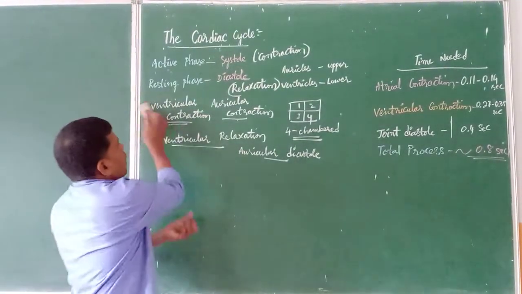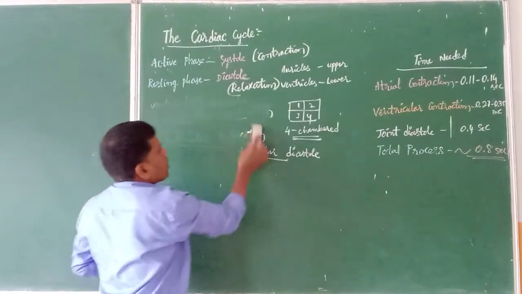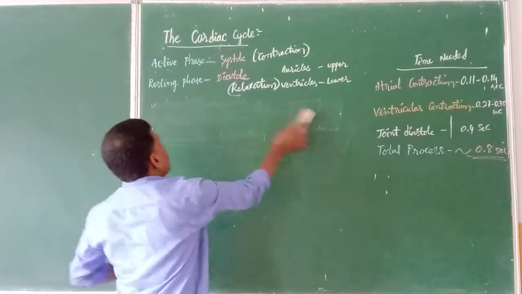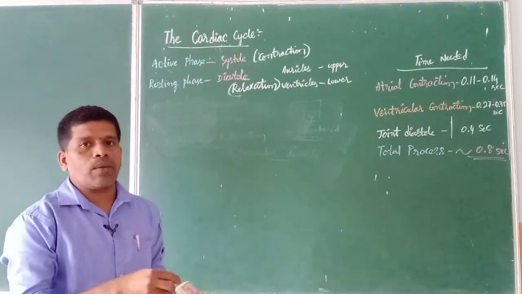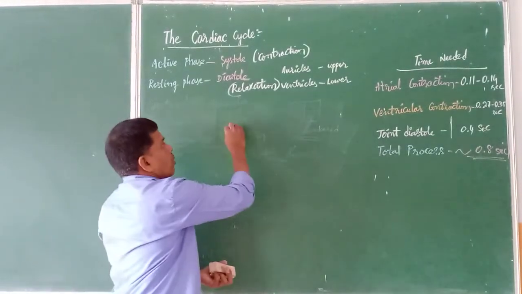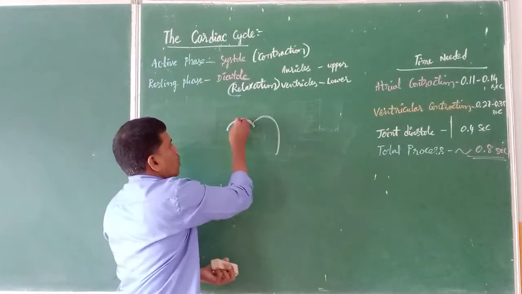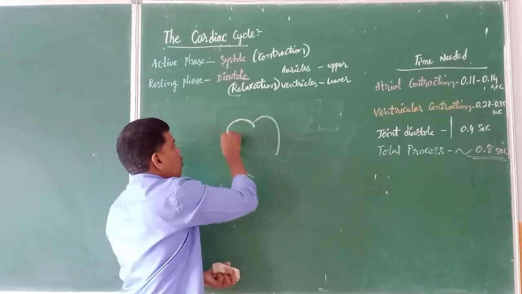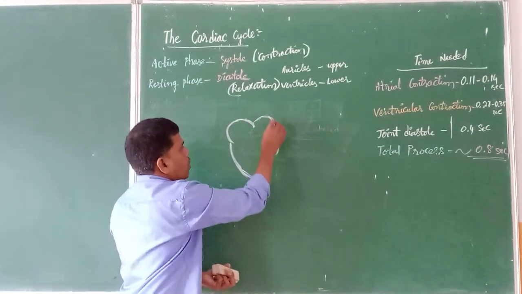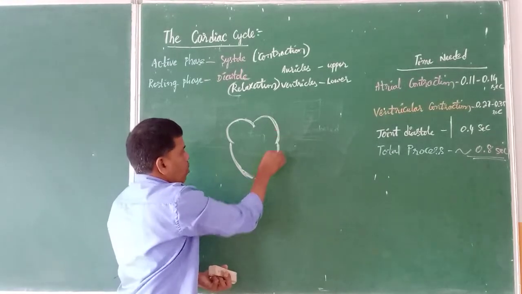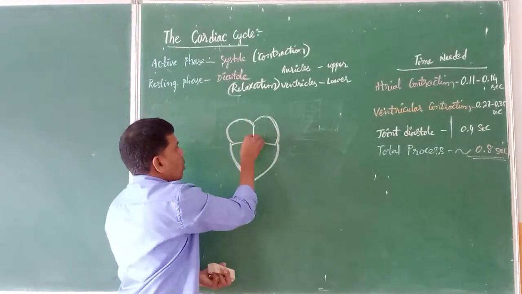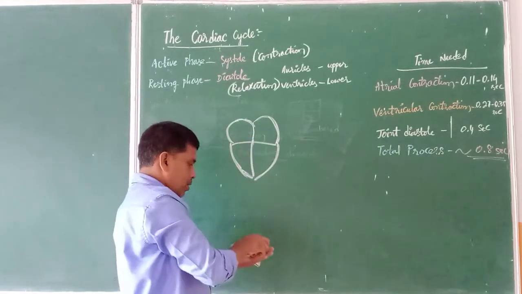Let us start by imagining that the four chambers of the heart are empty. With that concept we will proceed further. This is the four-chambered heart of the human being. In birds and mammals we have a four-chambered heart. The upper two chambers are called auricles. The lower two chambers are called ventricles.